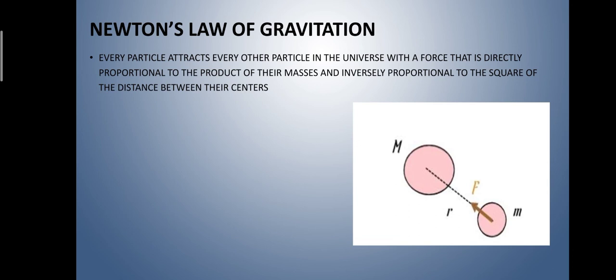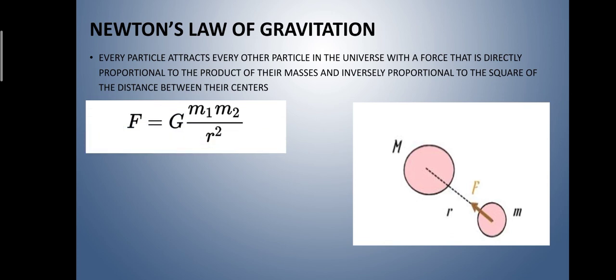Newton's law of gravitation. Every particle attracts every other particle in the universe with a force that is directly proportional to the product of their masses and inversely proportional to the square of the distance between their centers.